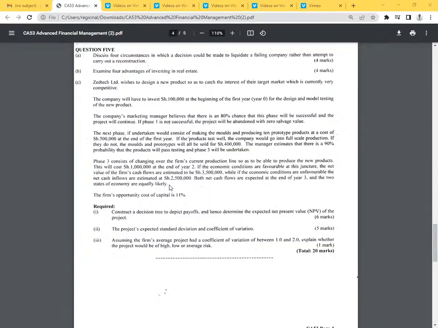The firm's opportunity cost of capital is 11%. So basically they're giving us the cost of capital. They want us to construct a decision tree to depict payoffs and hence determine the expected net present value of the project.